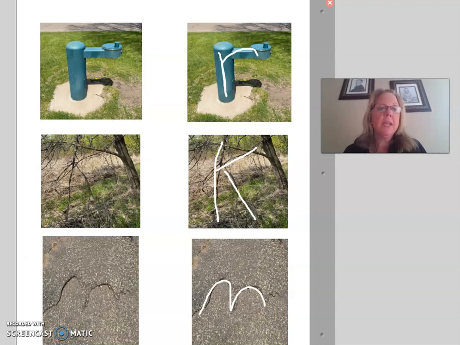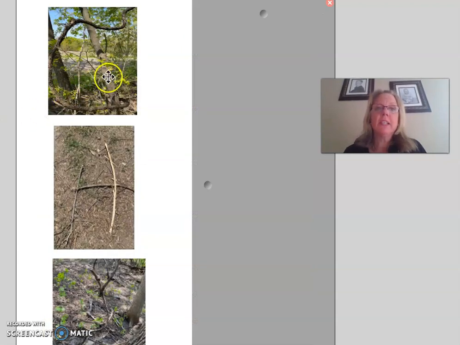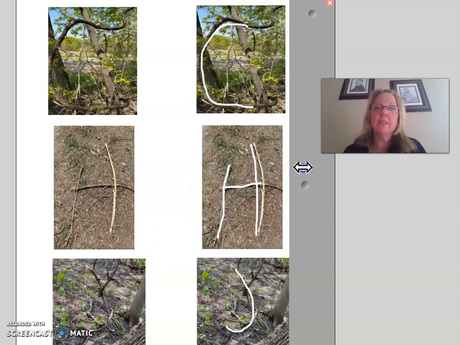And one more page. This is another tree. Some sticks on the ground. And another tree branch that was falling. Did you see these letters?